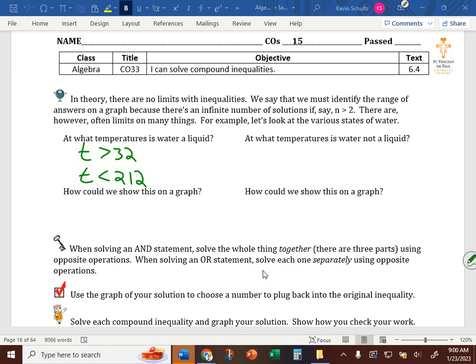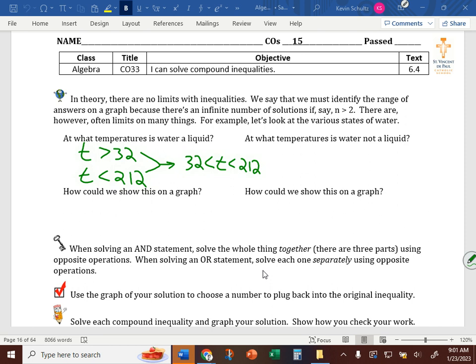How it would look is writing that 32 is less than t, because remember, t is greater than 32 can be rewritten as 32 is less than t, is less than 212. Essentially saying that t is between 32 and 212. So any temperature between those limits is going to be in liquid state.